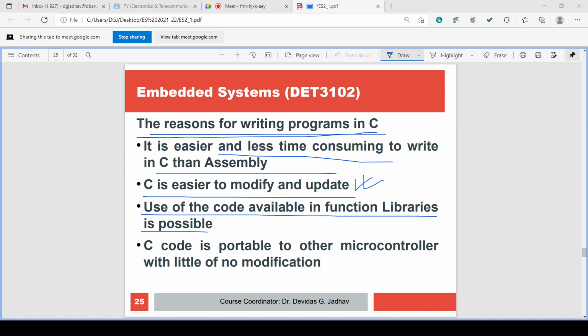So one developer is developing one program today, and in that program he requires a delay some 5-10 times. So why write that delay program again and again? Keep it in the library so that this developer can use it in this program. Just call the delay.